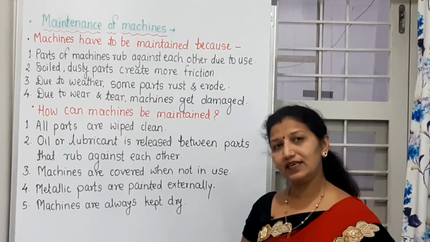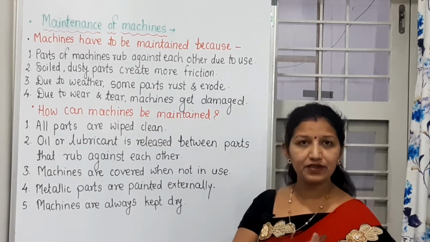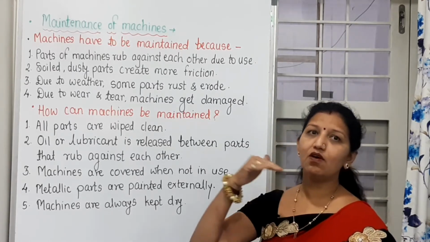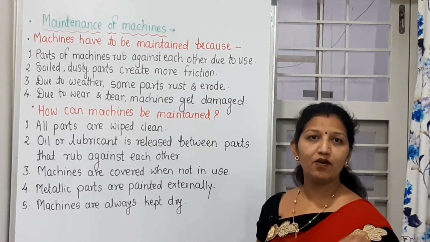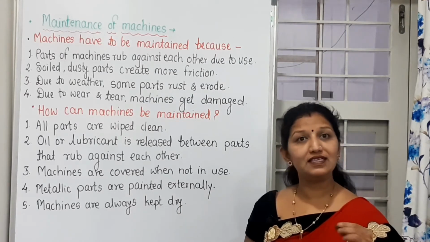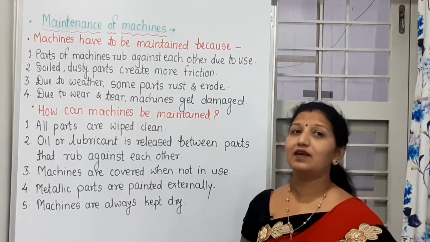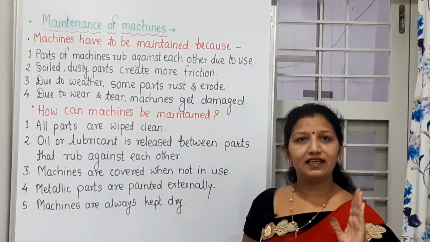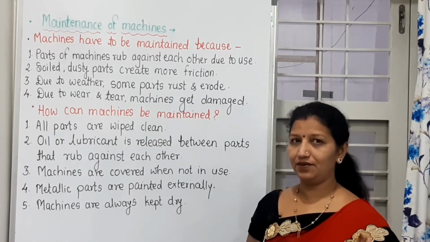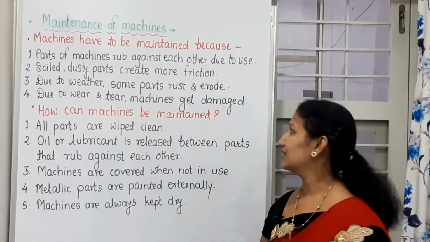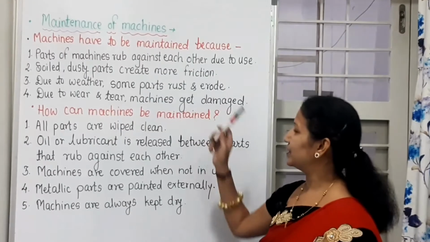To avoid the direct contact of iron with the oxygen in the air, oil paint is applied on these metallic parts, and because of that rusting as well as erosion of the metallic parts is avoided. That's why they should be painted.